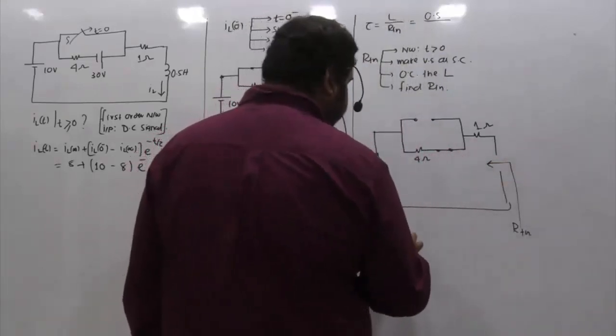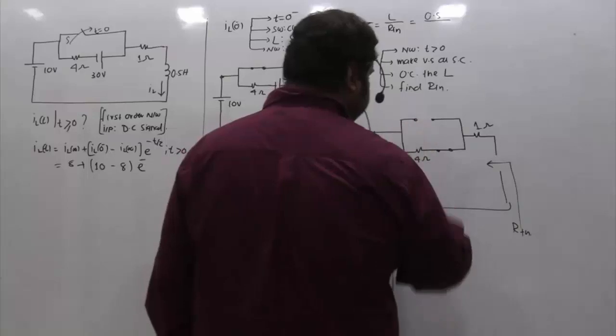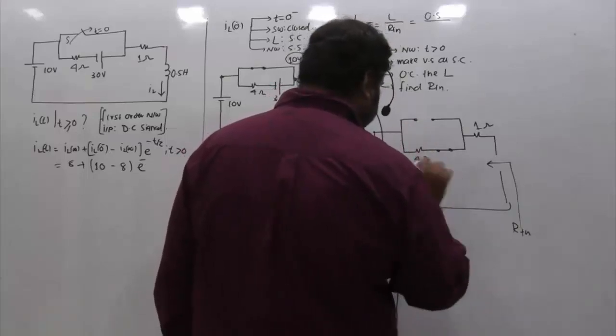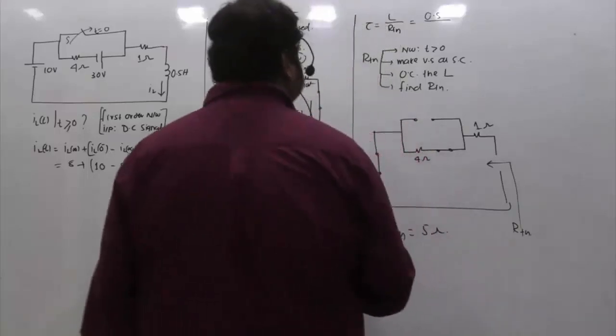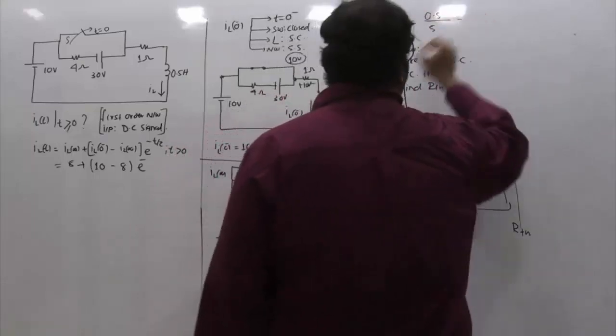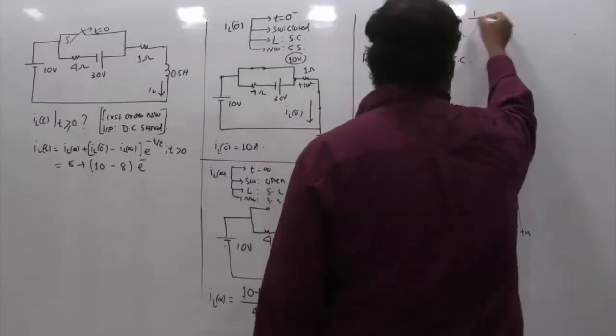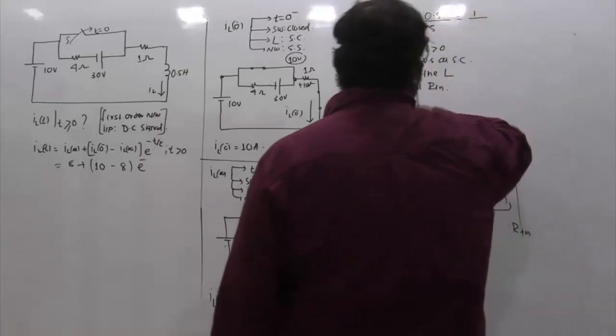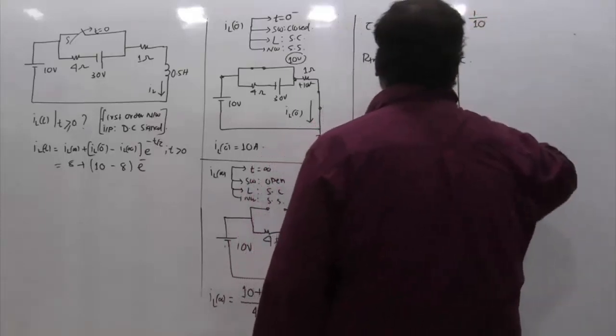Very clearly this is a simple series network having resistances 1 and 4 in series. So RTH happens to be 5. If RTH is 5 and L is 0.5, we can write tau as 1 by, 0.5 is 1 by 2, so this comes to be 1 by 10.